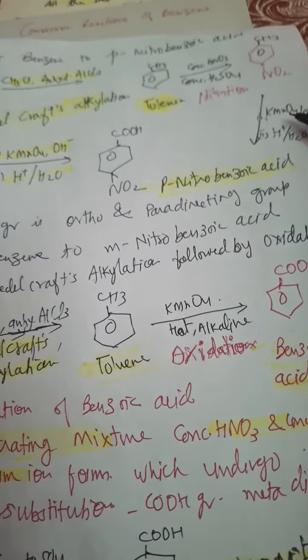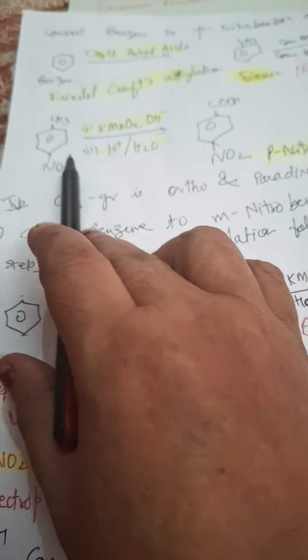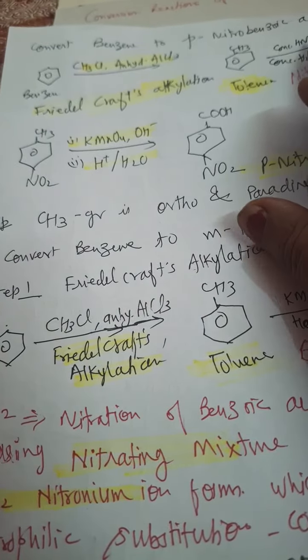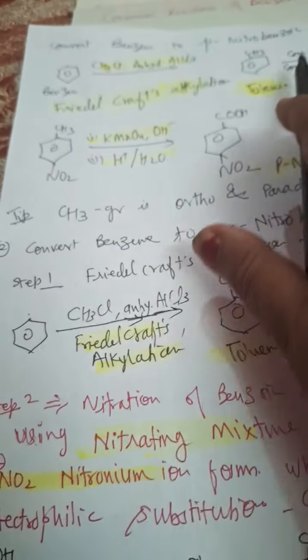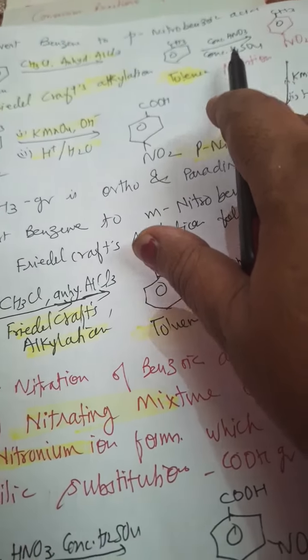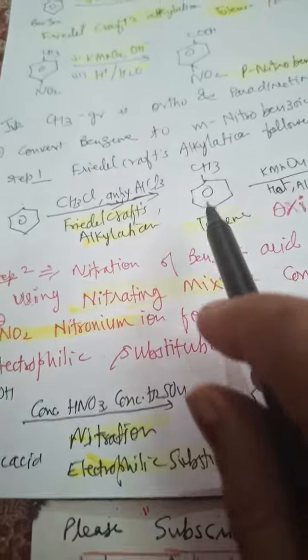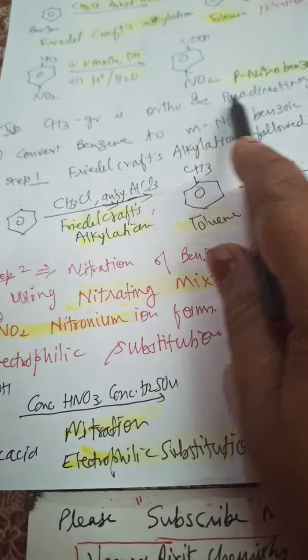Here the space was short, so I took it here. So first what we have done is introduction of the CH3 group into the benzene ring, then the nitro group into the benzene ring at the para position via nitration, an electrophilic substitution reaction, then followed by oxidation, so we will get para-nitrobenzoic acid. So the CH3 group is ortho and para directing.